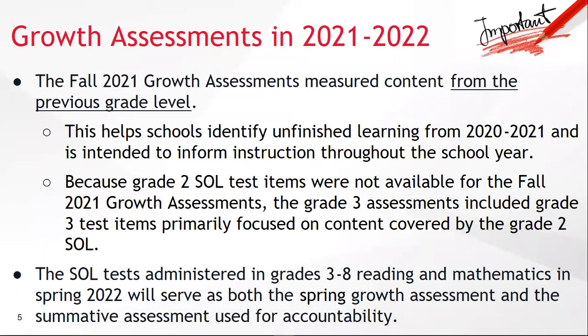We also would like to note that the fall 2021 grade 3 growth assessments use grade 3 SOL test items that primarily focused on content covered by the grade 2 standards, as there were no grade 2 SOL test items currently available. Again, please note, the regularly occurring SOL test in grades 3 through 8 reading and mathematics that students will take in spring 2022 will serve as the spring growth assessment, and these tests will continue to serve as a summative assessment used for accountability.